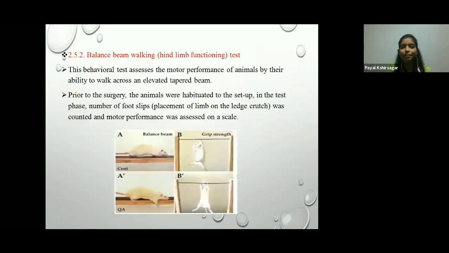Then moving to the balance beam walking hindlimb functioning test. This is a behavioral test that assesses the motor performance of animals by their ability to walk across an elevated beam. Prior to the surgery, the animals were habituated to the setup in the test phase. The number of foot lifts, that is placement of the limb on the left square, was counted and motor performance was assessed on a scale. Here you can see the balance beam. The animal is placed on the wooden beam, and the number of foot lifts are counted.